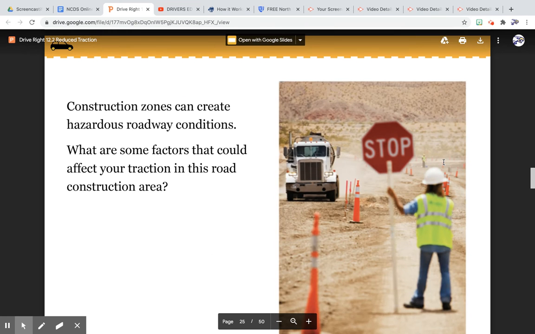Construction zones can create hazardous roadway conditions. What are some factors that could affect your traction in this road construction area?